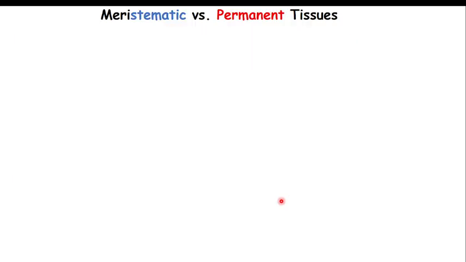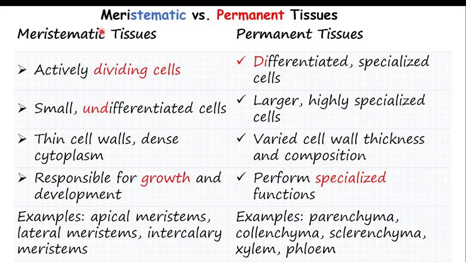Let us have a comparison between meristematic tissue and permanent tissue. Remember, meristematic tissue includes apical, intercalary, and lateral, while permanent tissue includes ground and vascular. In ground tissue you have parenchyma, sclerenchyma, and chlorenchyma, and in vascular tissue you have xylem and phloem. So next is the comparison between meristematic tissue and permanent tissue.